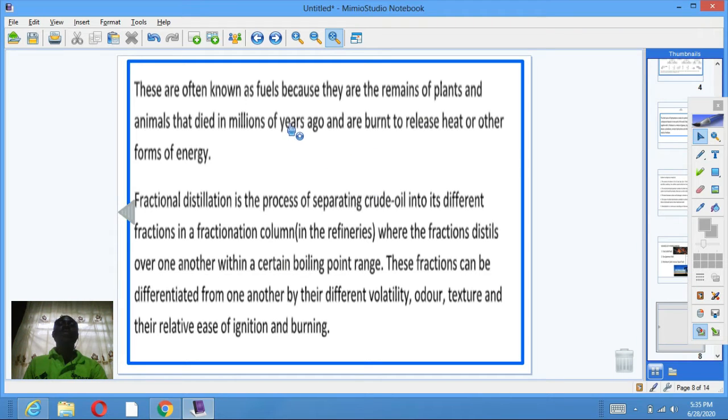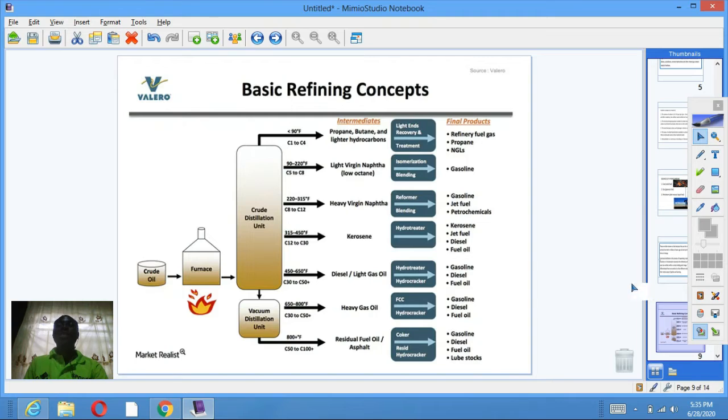Petroleum products are often known as fuel because they are the remains of plants and animals that died millions of years ago and are burnt to release heat or other forms of energy. Fractional distillation is the process of separating crude into its different fractions in a fractionating column, where the fractions distill one after another within a certain boiling point range. These fractions can be differentiated from one another by their different volatility, odor, texture, and their relative ease of ignition and burning. The basic refining concepts.